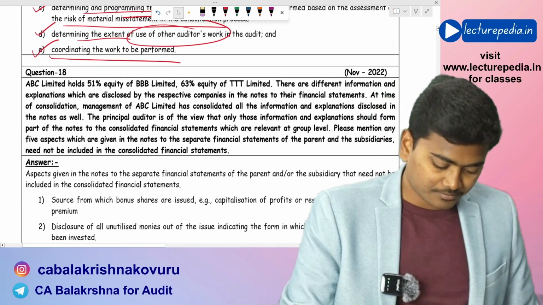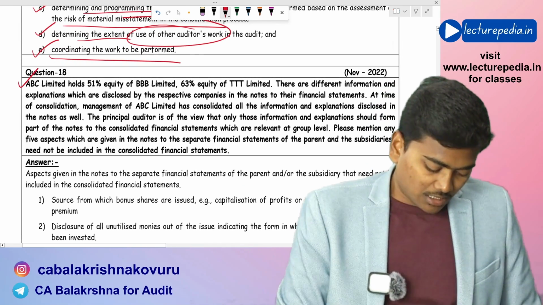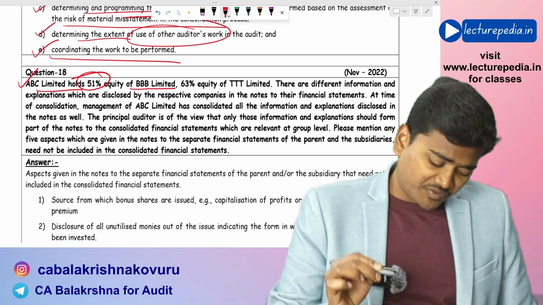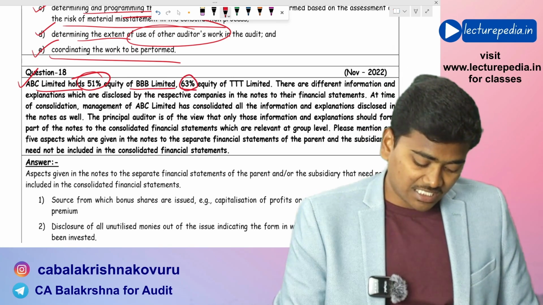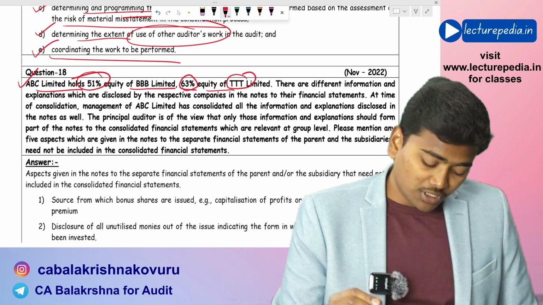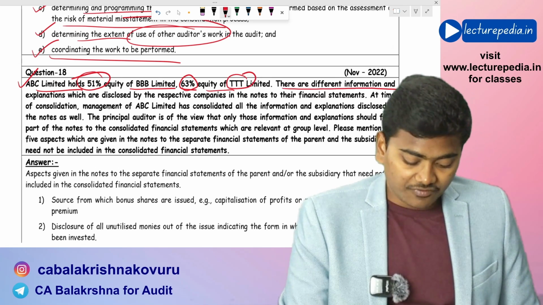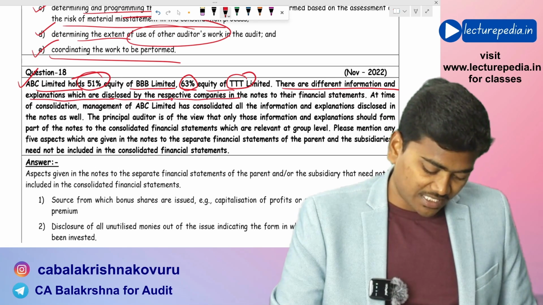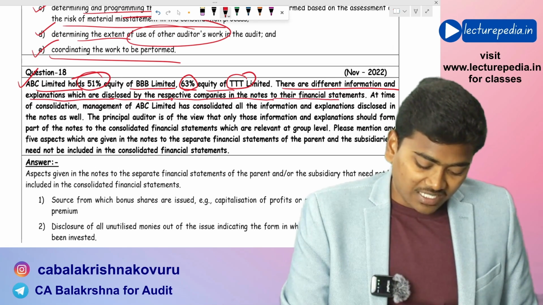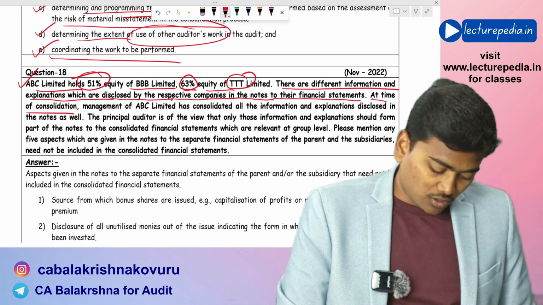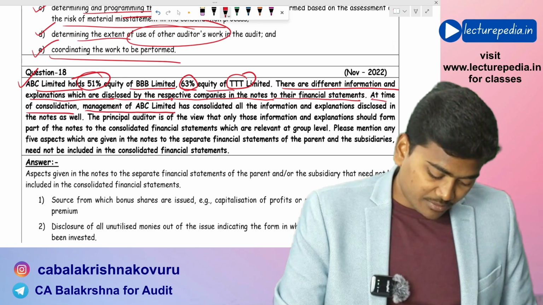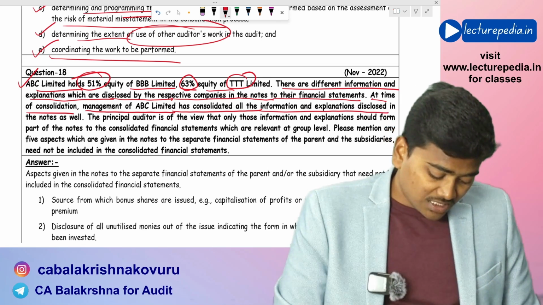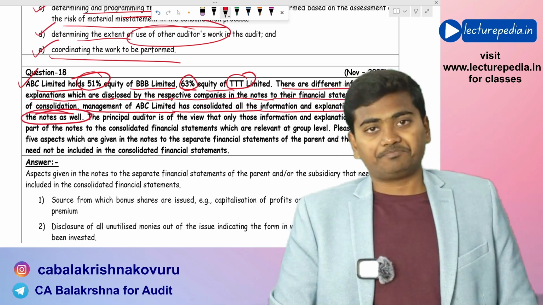Next, ABC Limited holds 51% equity in Triple B Limited and 63% equity in Triple T Limited. There are different information and explanations which are disclosed by the respective companies in the notes to their financial statements. At the time of consolidation, the management of ABC Limited has consolidated all the information and explanations disclosed in the notes as well.